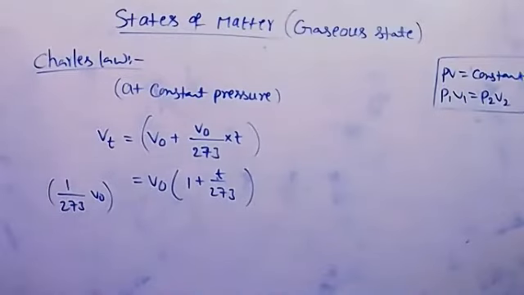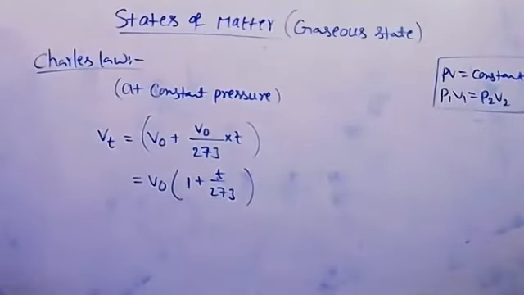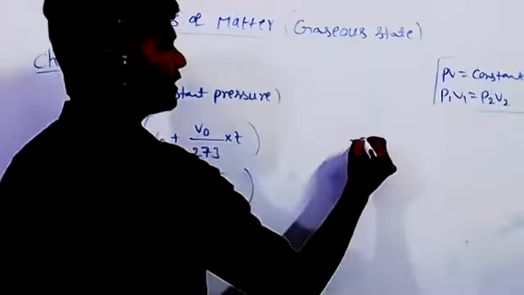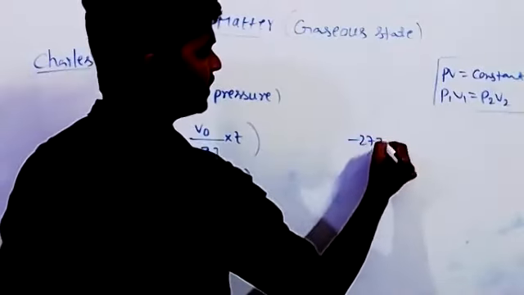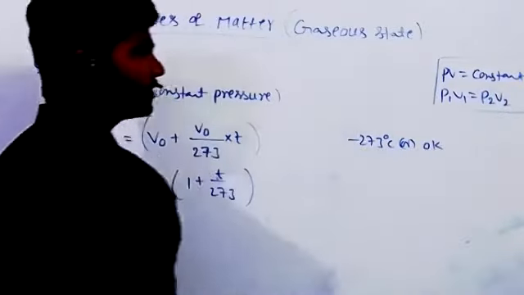So from this only, absolute temperature is defined. The lowest possible temperature, that is minus 273 degrees centigrade or 0 Kelvin. So at this temperature, the volume of all gases becomes 0.